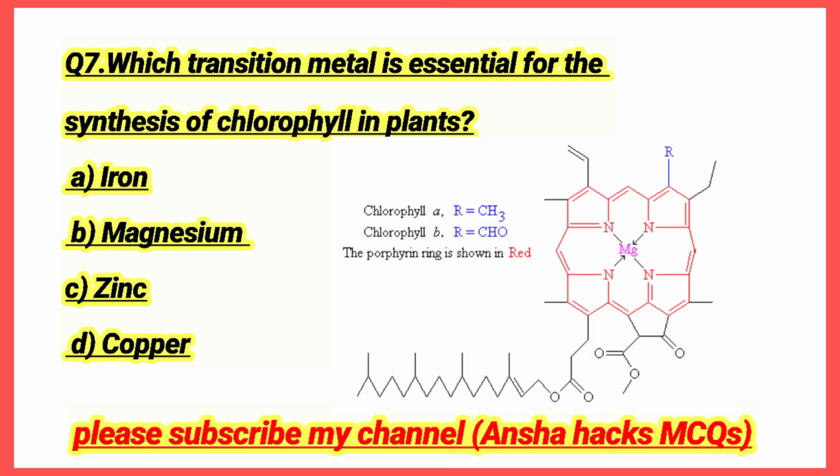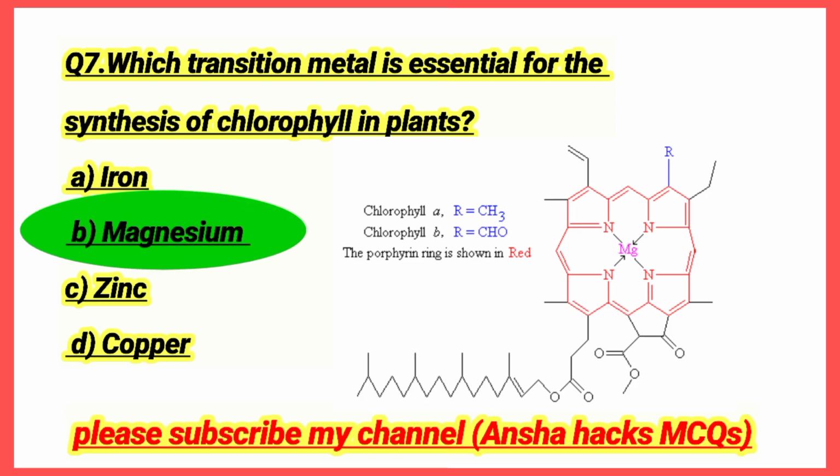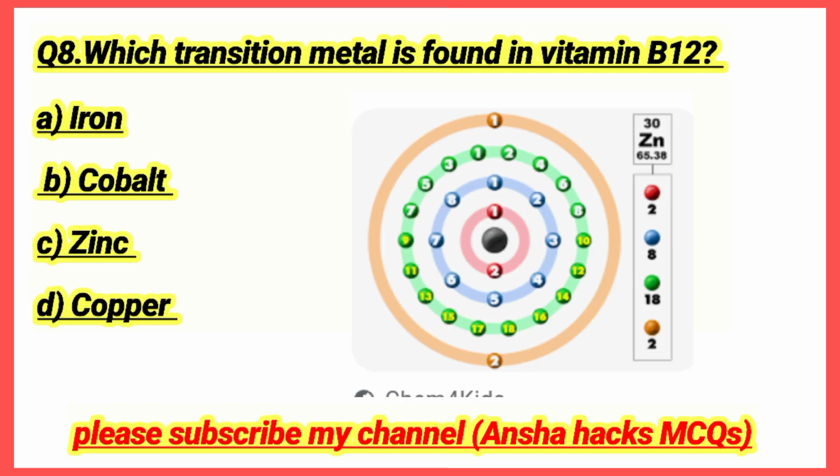Question number 7. Which transition metal is essential for the synthesis of chlorophyll in plants? Magnesium. Option B is the correct answer. Question number 8. Which transition metal is found in vitamin B12? Cobalt. Option B is the correct answer.